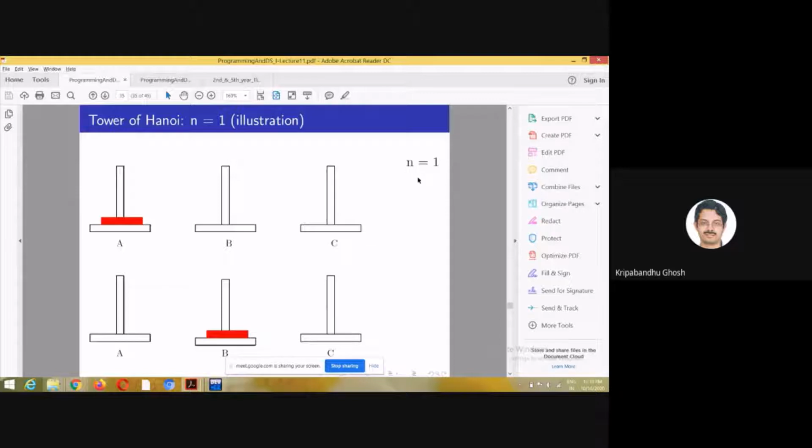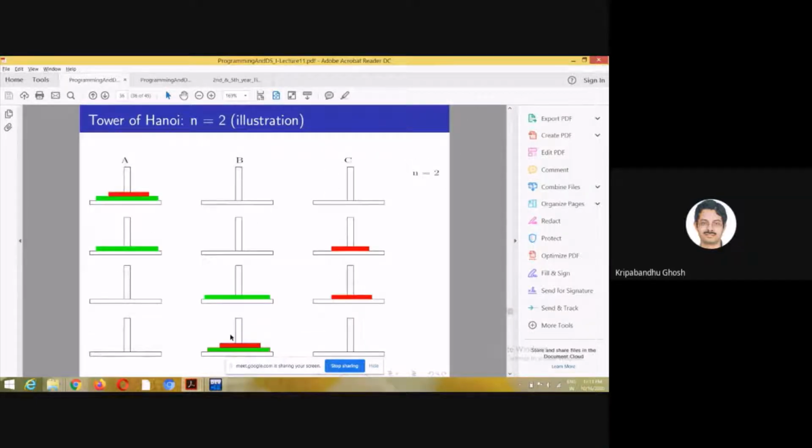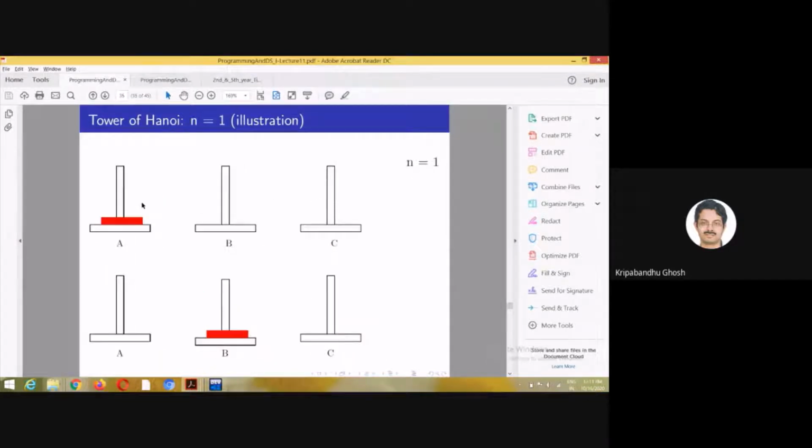So for n equal to 1, the problem is very simple, right? For n equal to 1, you can simply take out the disk from this rod and put it on this rod, and the problem is solved. So the problem is trivial for n equal to 1. For n equal to 2, it gets slightly more complicated. In this case, I did not mention that you have to do it in the smallest number of steps, right?